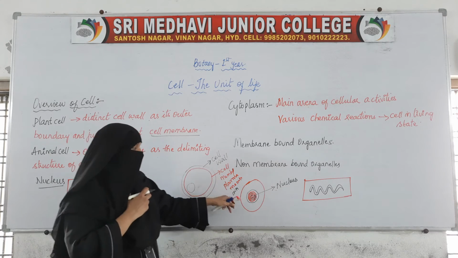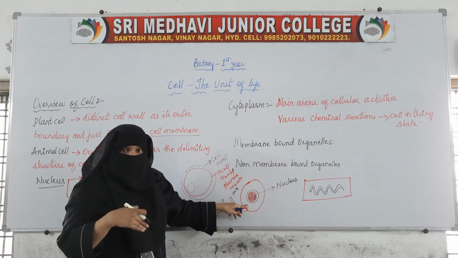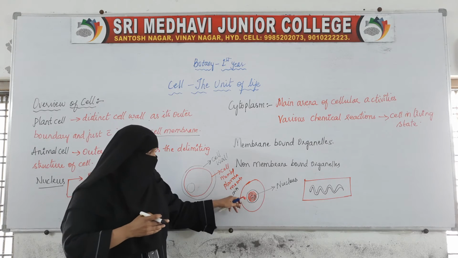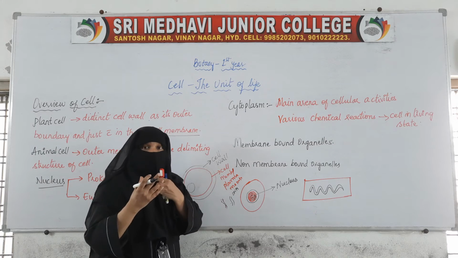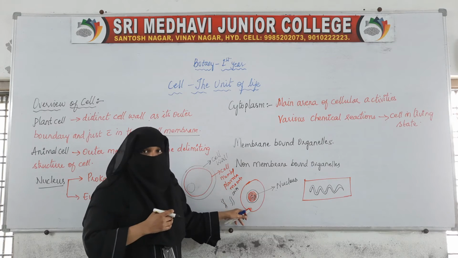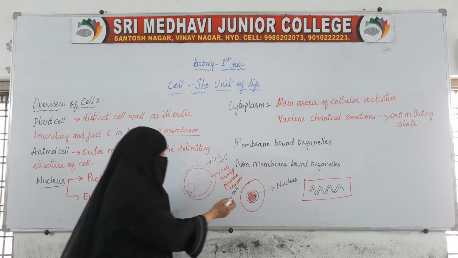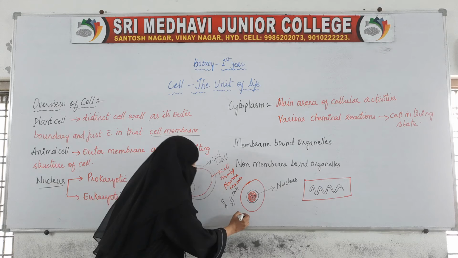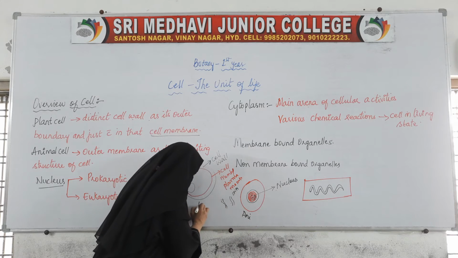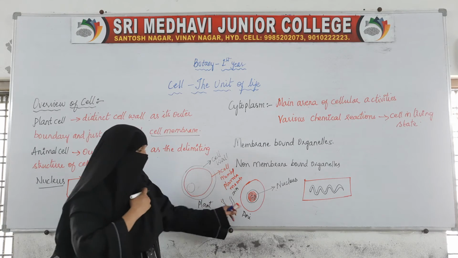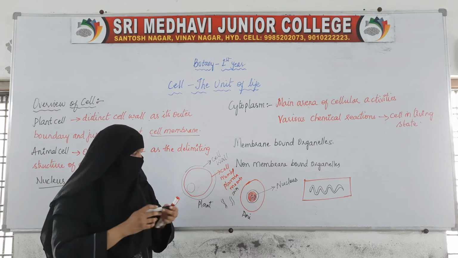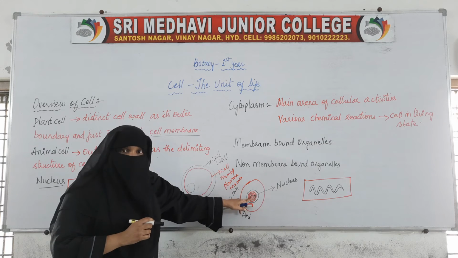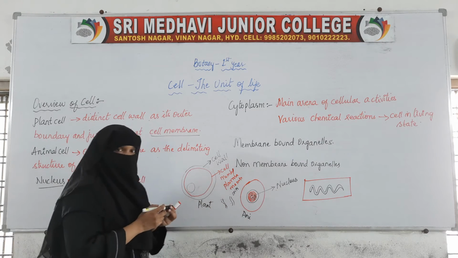It is just because of the presence of the genetic material. Many things are there inside it. One such thing, one of the major, important, the biggest one, is the genetic material. So here also, in the eukaryotic cell, genetic material is present. This is the eukaryotic animal cell. This is the eukaryotic plant cell. So in both this plant and animal eukaryotic cell, the nucleus is present, and inside this nucleus genetic material is present. So a prominent nucleus is present.